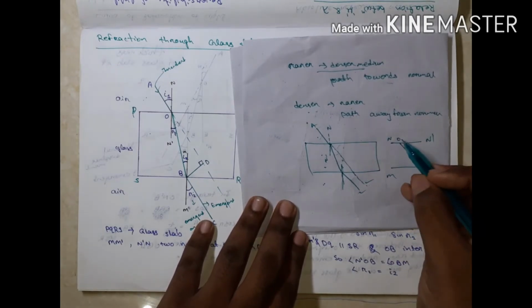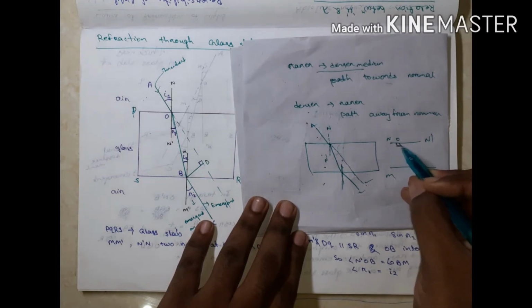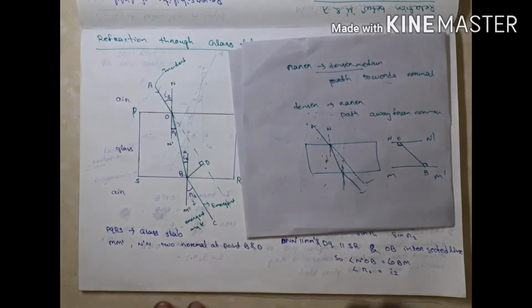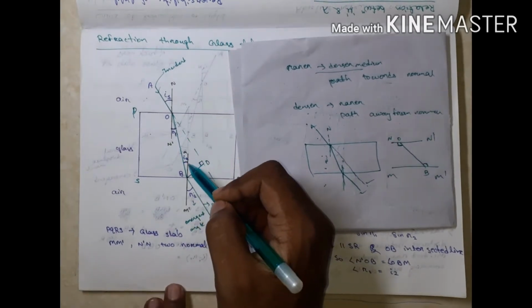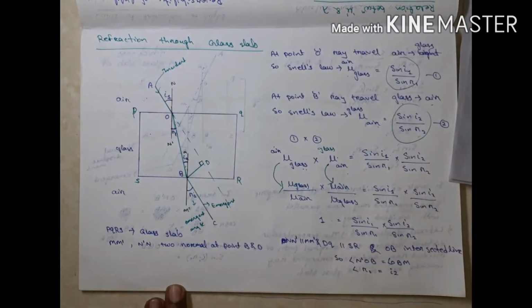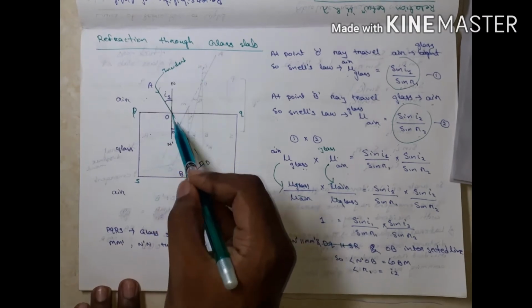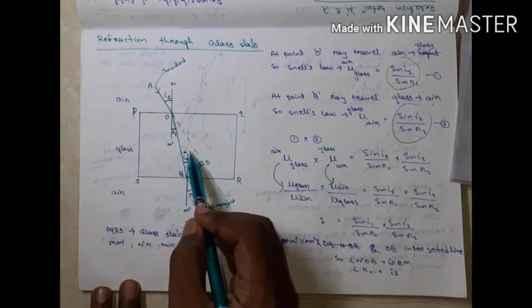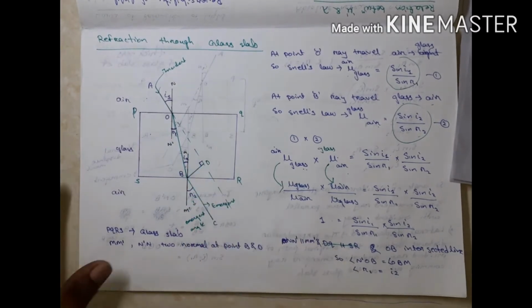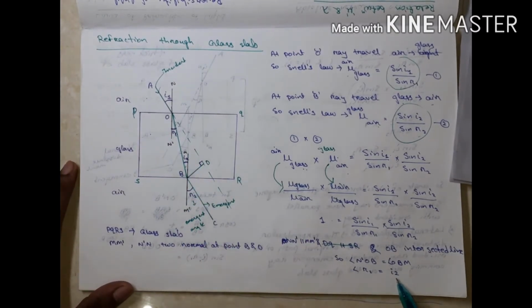Then I can say that this angle equals this angle due to alternate angles. So R1 equals I2. Due to NN dash parallel to MM dash, OB is the intersecting line. So angle NOB equals angle OBM, that is R1 equals I2.